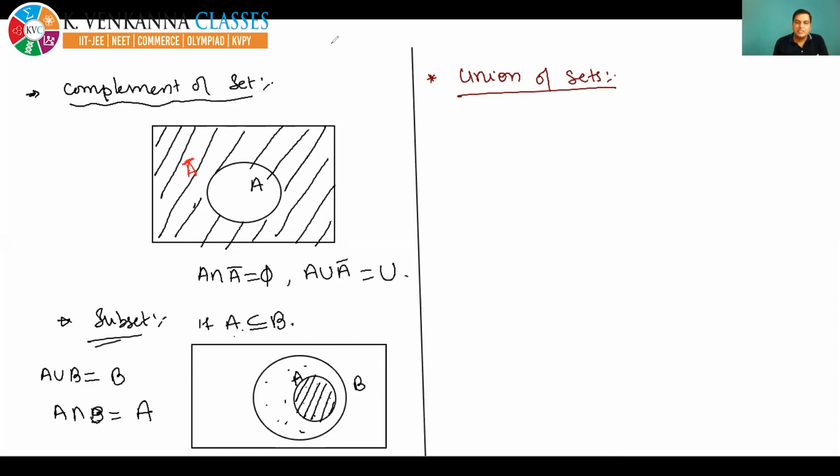See, the union of two sets. First of all, this is the universal set.